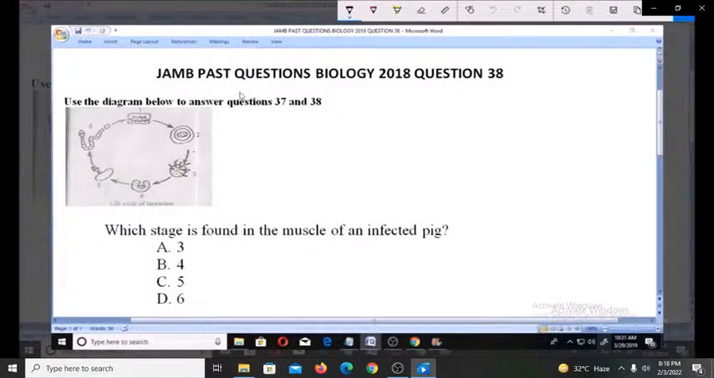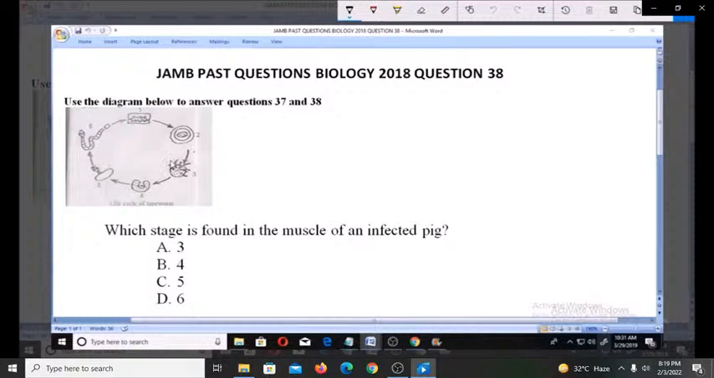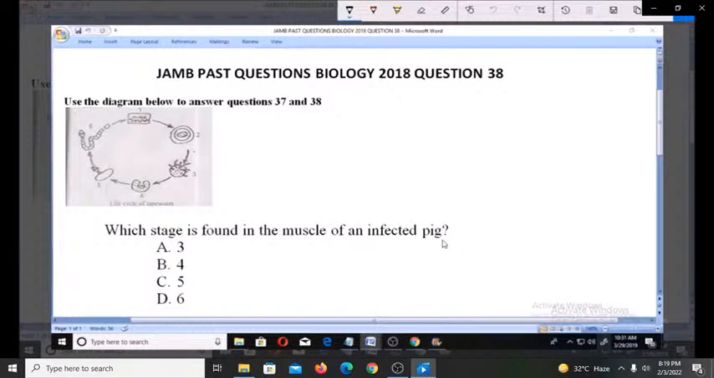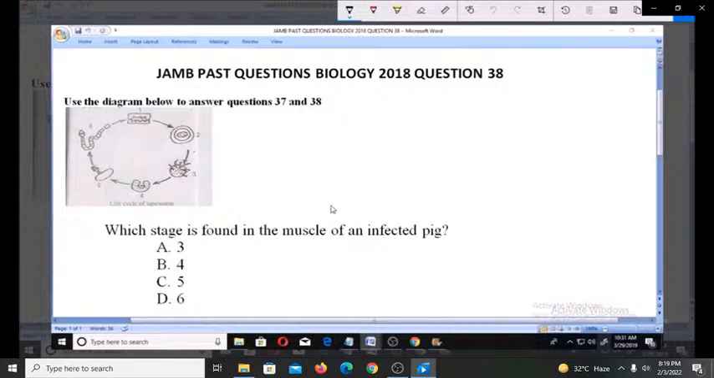Welcome. Let's look at the JAMB past questions, biology 2018. Question number 38. Use the diagram below to answer questions 37 and 38. This is the diagram of the life cycle of tapeworm. Which stage is found in the muscle of infected pig? A, 3, B, 4, C, 5, D, 6. So is it stage 3, 4, 5, or 6? Which stage do you find in the muscle of an infected pig?